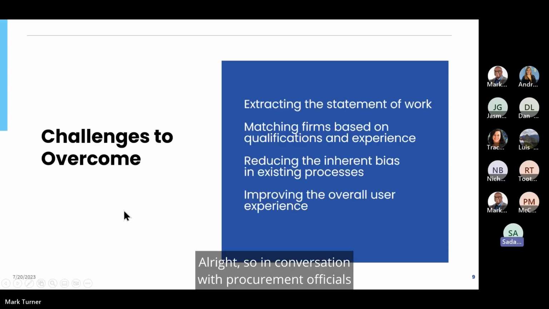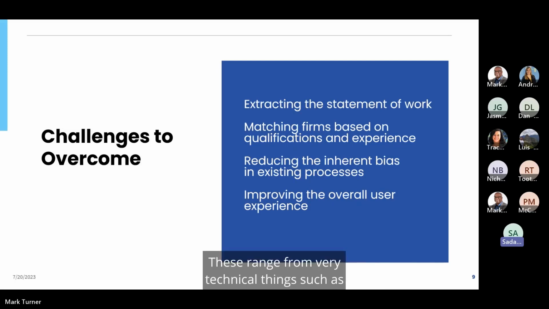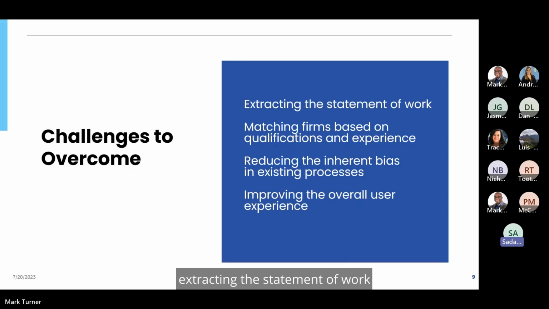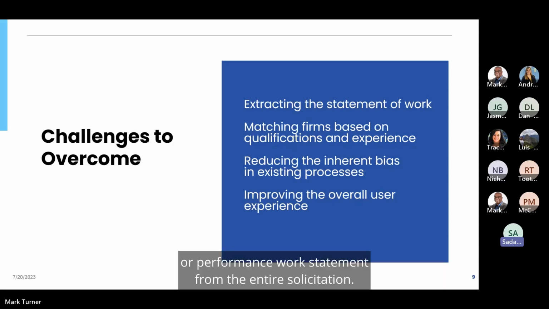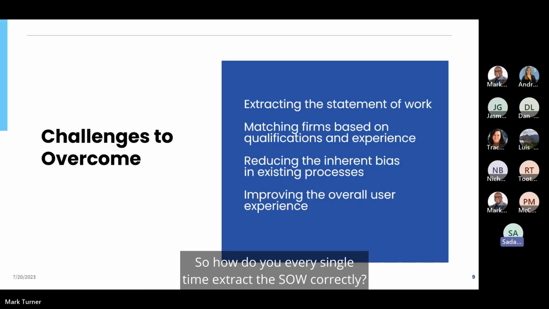All right, so in conversation with procurement officials while we were in the process of developing this tool, we identified certain challenges that we collectively wanted to overcome. These range from very technical things such as extracting the statement of work or performance work statement from the entire solicitation. And as we all know, the entire solicitation document can be several hundred pages long, and the SOW could just be one chapter. So how do you every single time extract the SOW correctly?